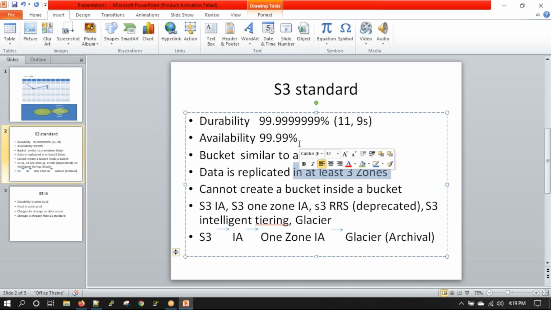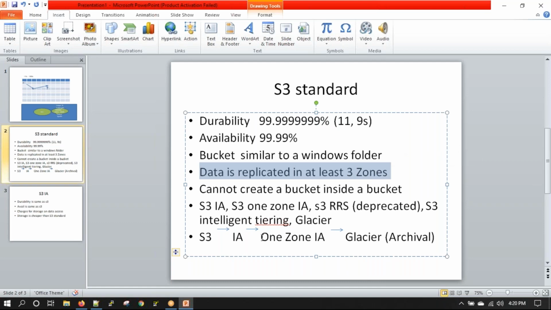This is why we get this durability. So you might go and search the internet: S3 has never lost a customer's data. Since S3 became live, it has never lost customer data. The availability has been an issue. Like the year before last, Virginia was down for 6 hours, but there was no data loss even in those 6 hours of S3 being down. That happens because data is replicated in at least 3 different availability zones.